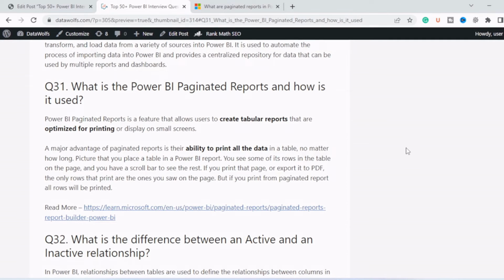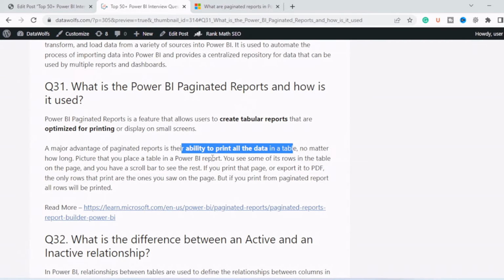Next question is, what is Power BI Paginated report and how is this used? Power BI Paginated report is a feature that allows user to create tabular reports that are optimized for printing. So a major advantage of paginated report is their ability to print all data in the table.